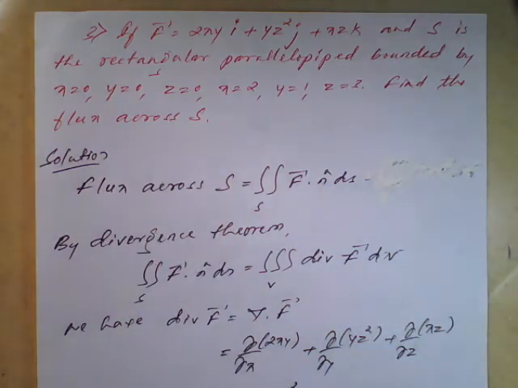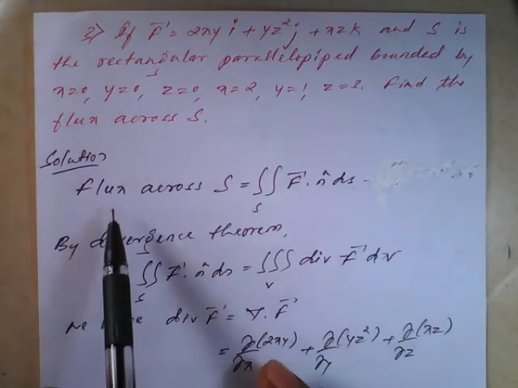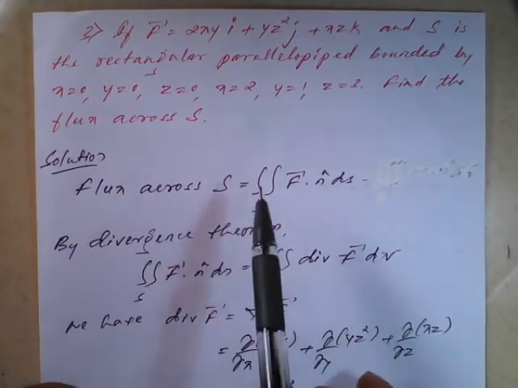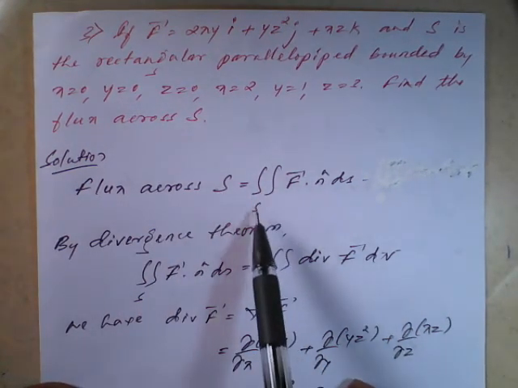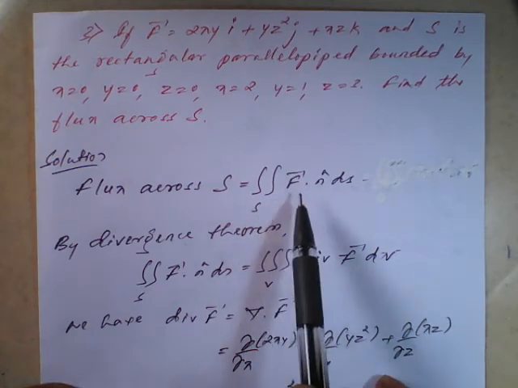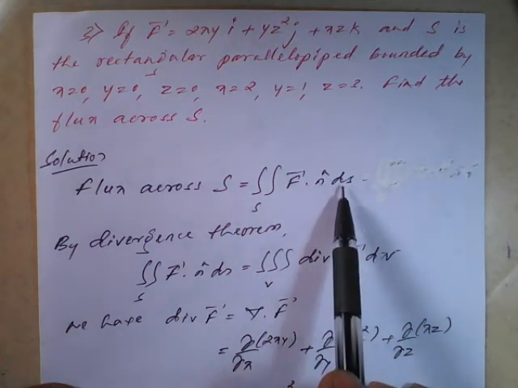So flux is nothing but one side of your divergence theorem only. Just see here the solution. Flux across S is given by the double integration over the surface S of vector f dot n cap dS.